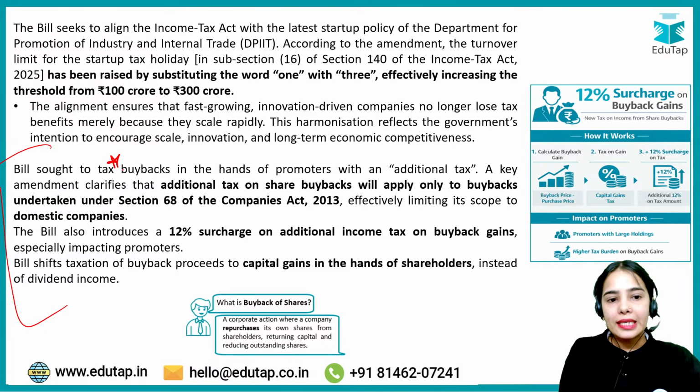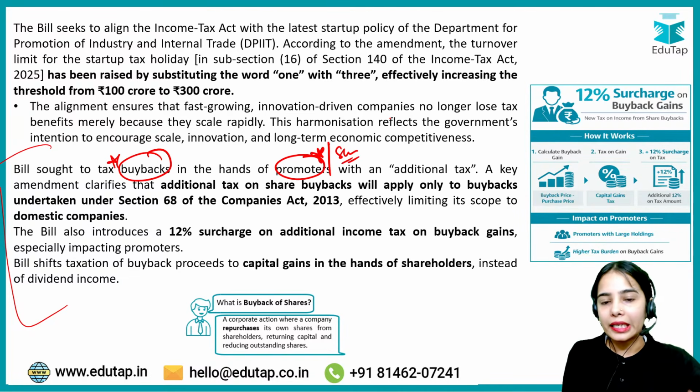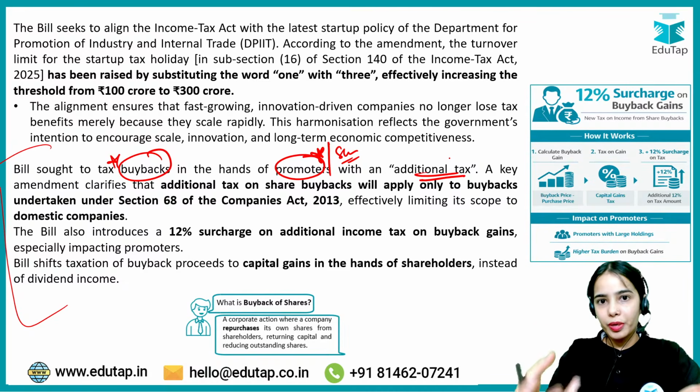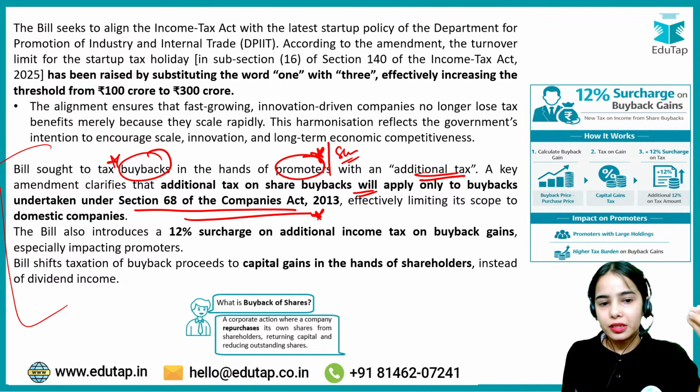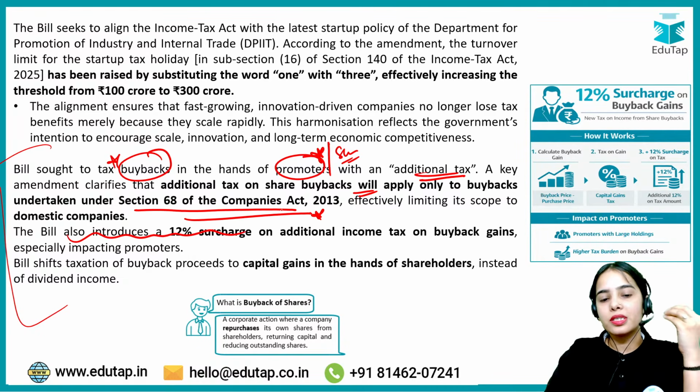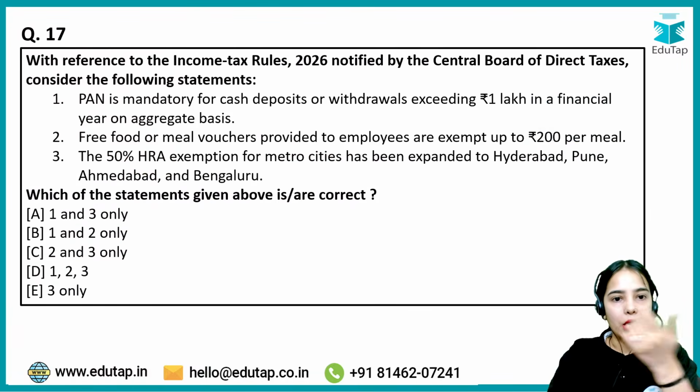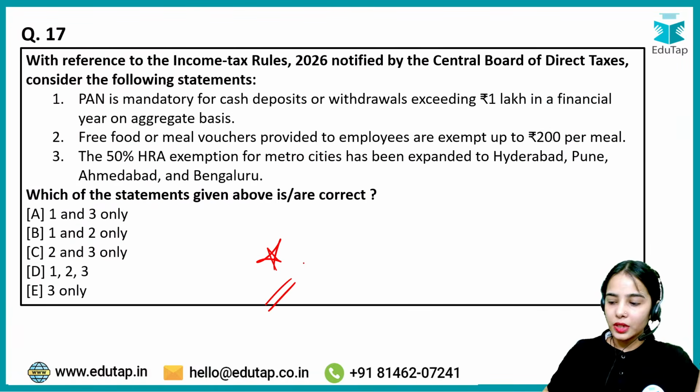So the bill sought to tax the buybacks in the hands of the promoters. The promoters or the shareholders are getting taxed with an additional tax, and this additional tax will only be levied on those related to the company under Section 68 of the Companies Act 2013. The bill also introduces a 12% surcharge on additional income tax. Now coming to the next question. There are only a few articles left, so let's do them.